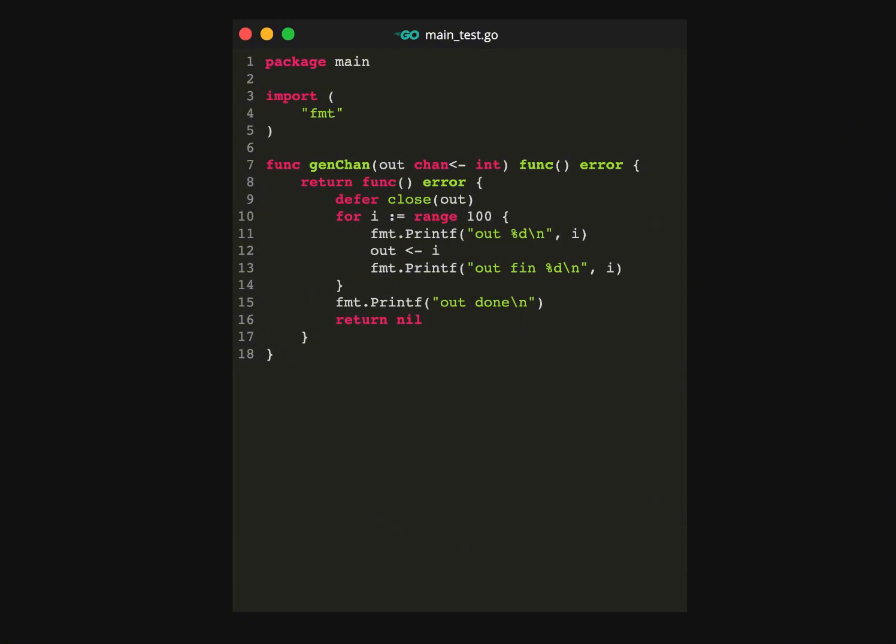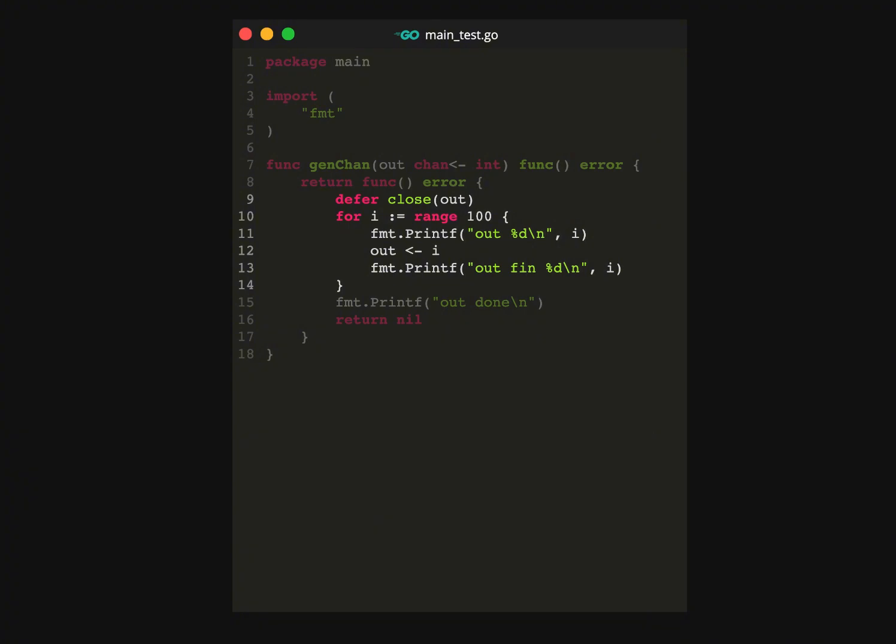The generator function is going to be used as an input to an error group, so it must match the signature func error. This will also generate 100 integers, send them on the channel, and then complete. But do you see any potential problems with this function? Let's come back to this in a moment.